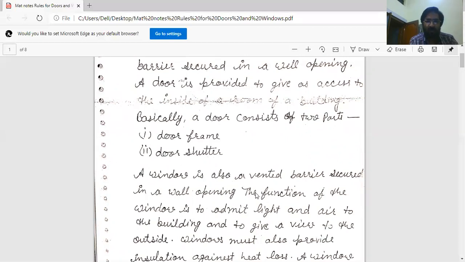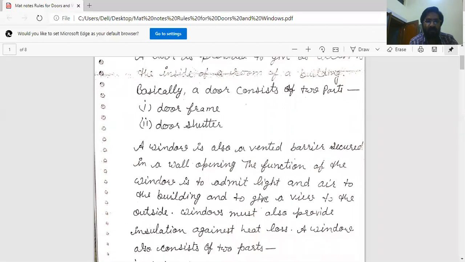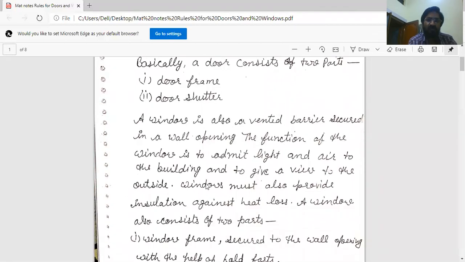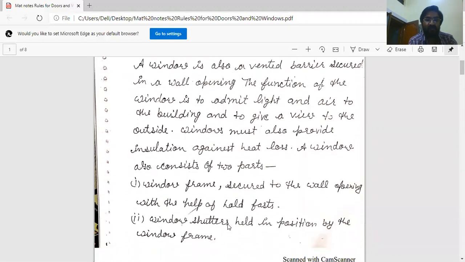A window is also a vented barrier secured in a wall opening. The function of the window is to admit light and air to the building and to give a view to the outside. A window must also provide insulation against heat loss. A window also consists of two parts. First is the window frame, secured to the wall opening with the help of hold fast. And second is the window shutters, just like a door. Window shutters are held in position by the window frame.